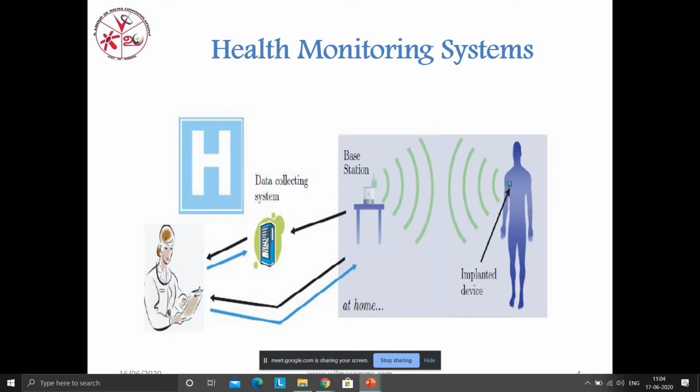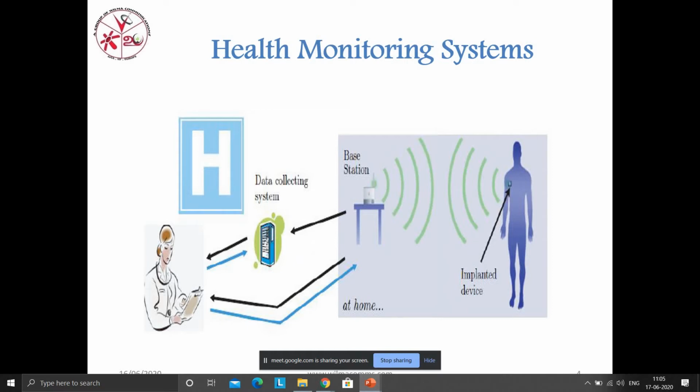It is going to be stored as a database. With this database, he is going to analyze the total data and he can prescribe you medicine. He can tell whether your health is good or whether some disease is detected, so it can easily be communicated and you can keep your health updated.